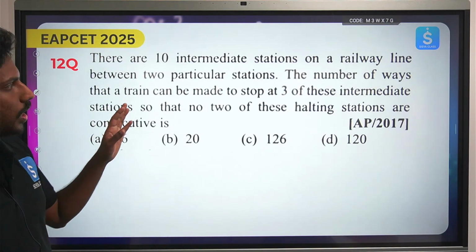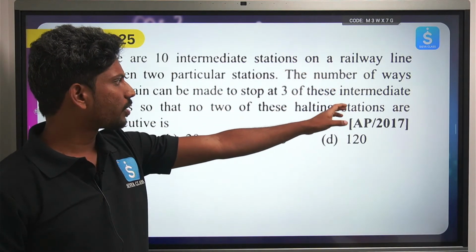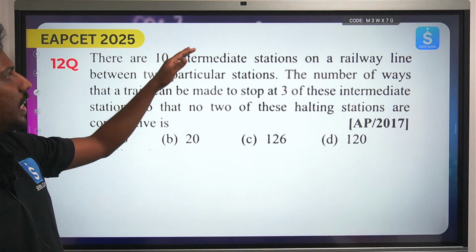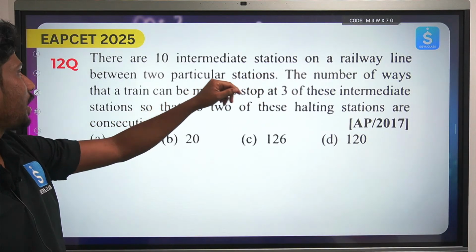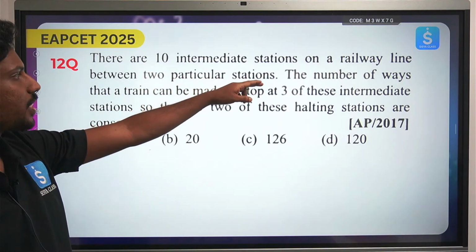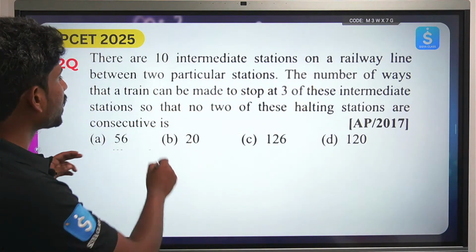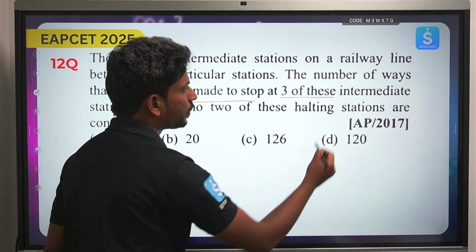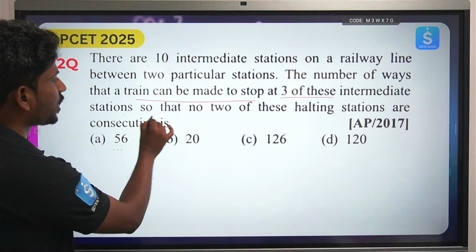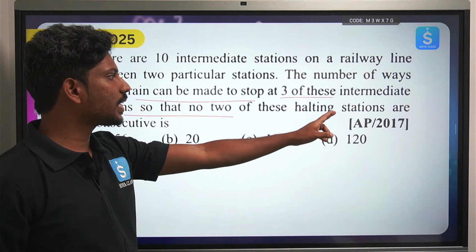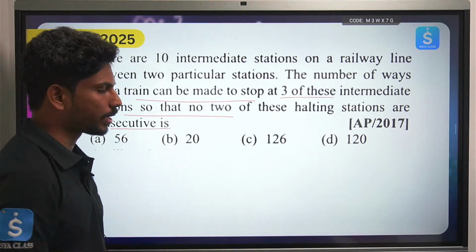Okay, so this is the last question which I wanted to address here. There are 10 intermediate stations on a railway line. Between any 2 particular stations, find the number of ways in which the train can be made to stop at 3 of these intermediate stations so that no 2 of the halting stations are consecutive.